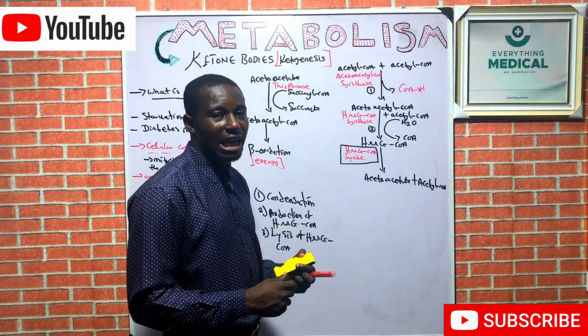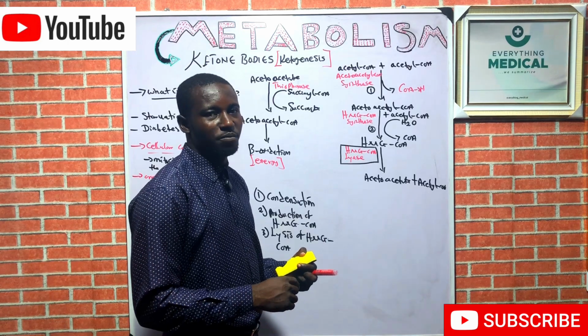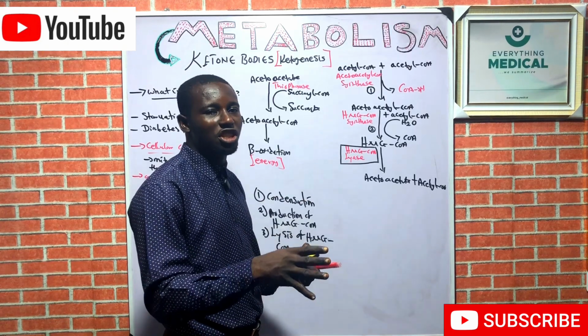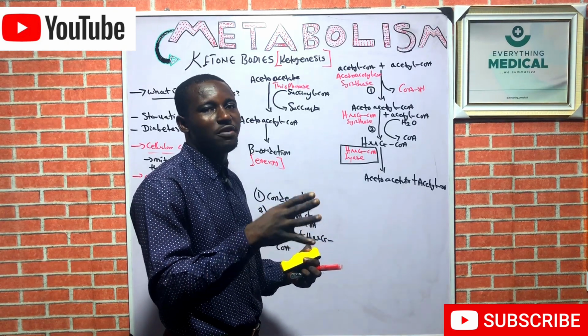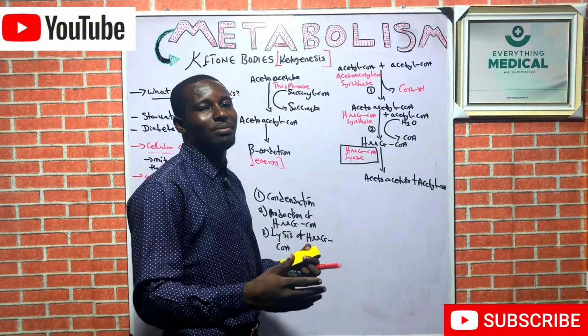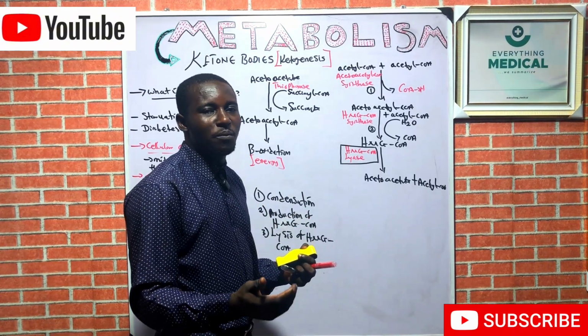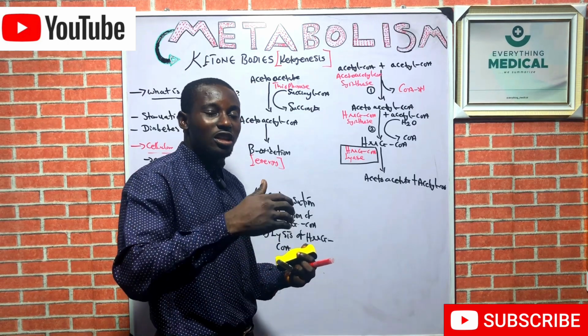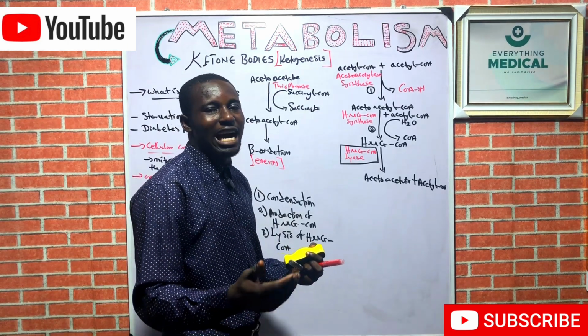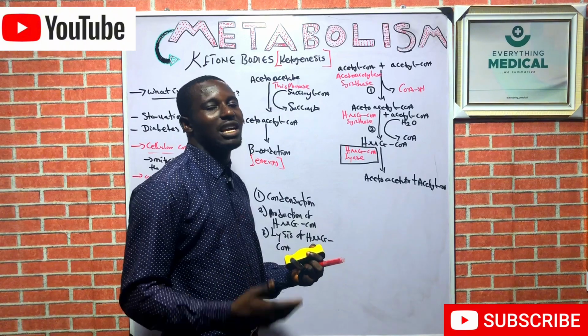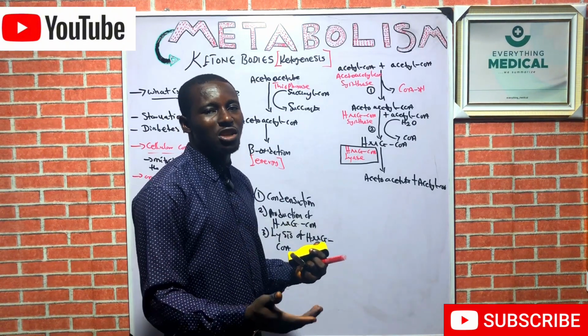The liver is the only organ that produces ketone bodies. But in respect to energy production, the ketone bodies are utilized by extrahepatic tissues, which could be the brain, the heart muscles, the renal cortex, and the skeletal muscles. Those are the extrahepatic tissues that utilize the energy from ketone bodies.